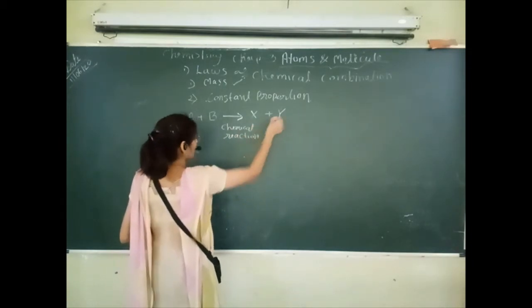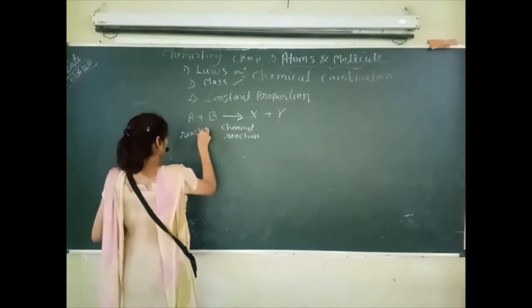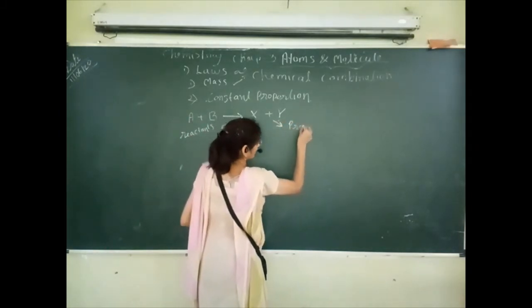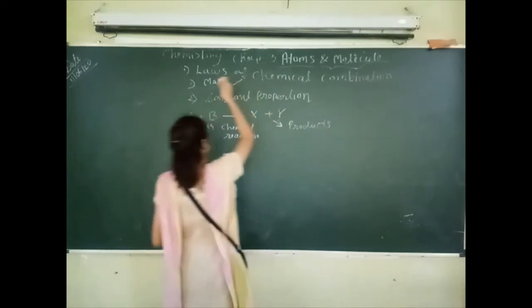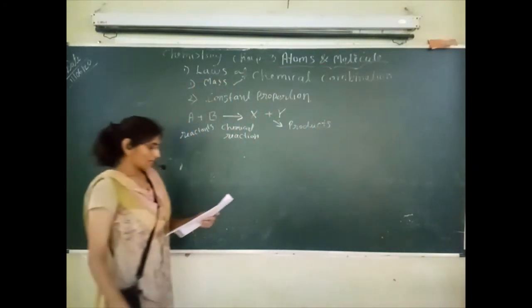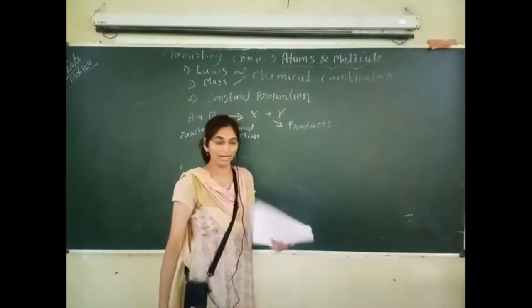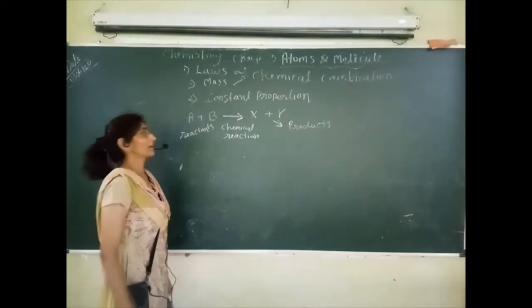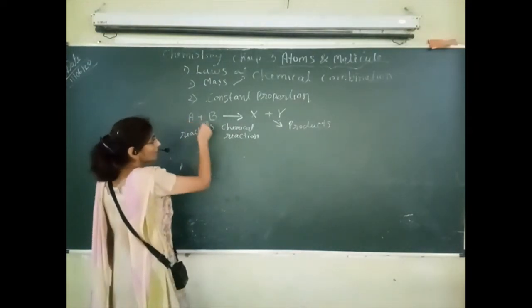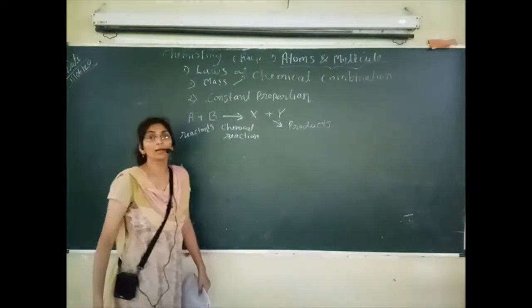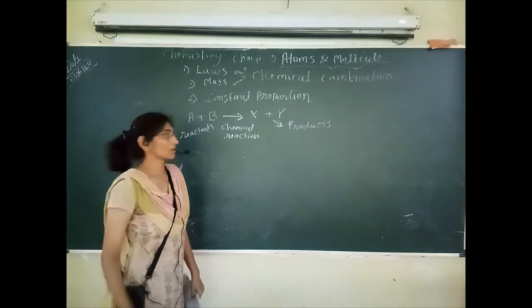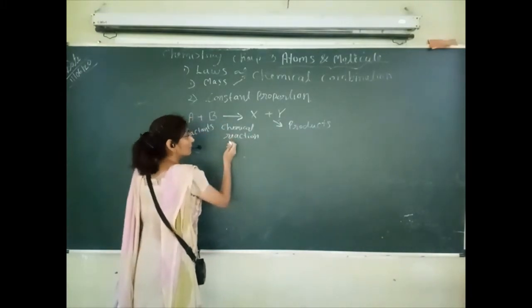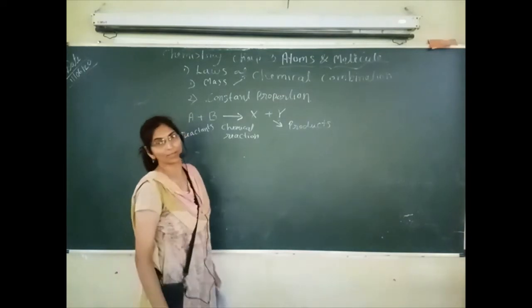When we got the product here, these are reactants, and these are products. So what does the law say? First law: mass can be neither created nor destroyed in a chemical reaction. During a chemical reaction, the mass of reactants and the mass of products can be neither created nor destroyed. It means the mass of reactants is equal to the mass of products even after the chemical reaction happened here.